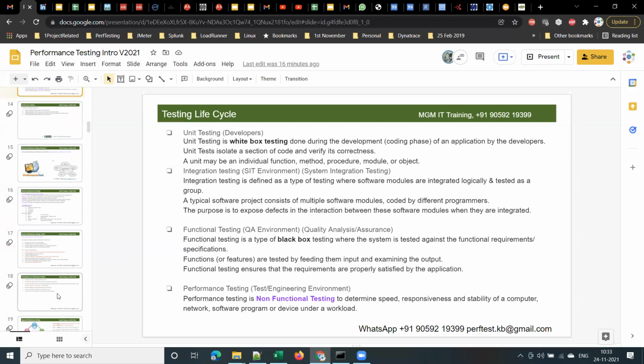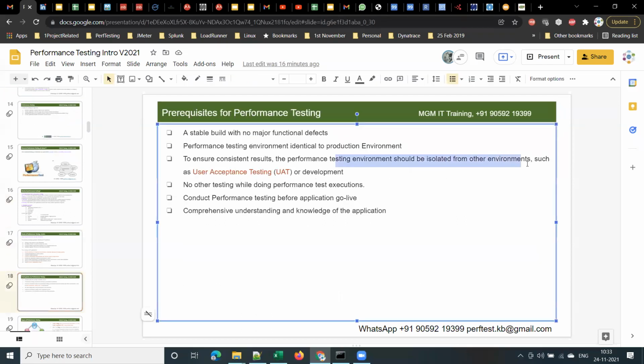So what this point says is that this performance testing environment should be isolated from other environments. It means any other testing should not be carried out in this performance testing environment, whether user acceptance testing, or development work. Developers also should not be using it. No one should be using it other than the performance testing team. Is it clear? Yeah, okay, sir.